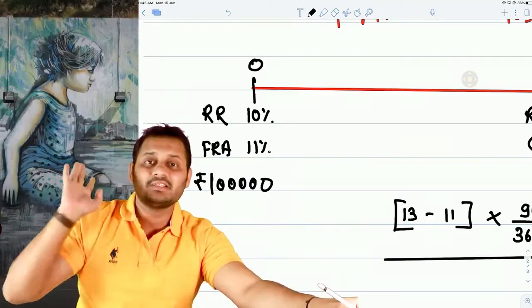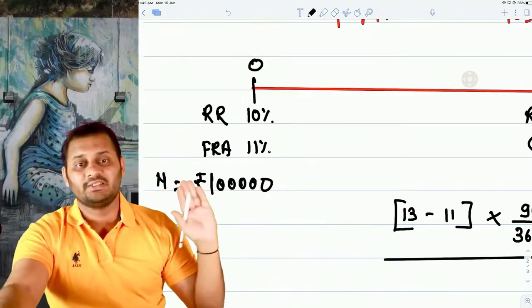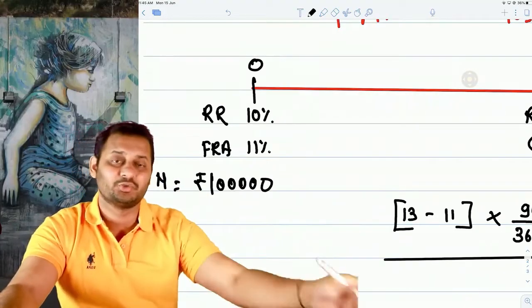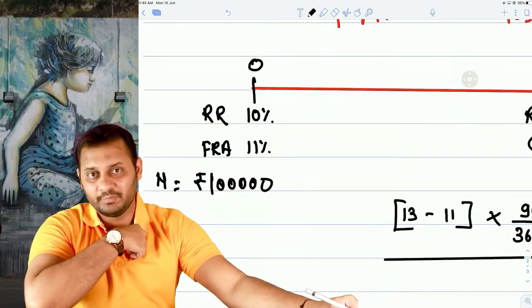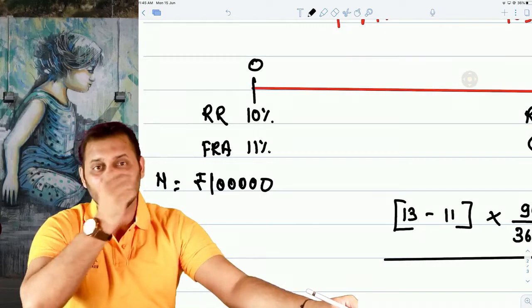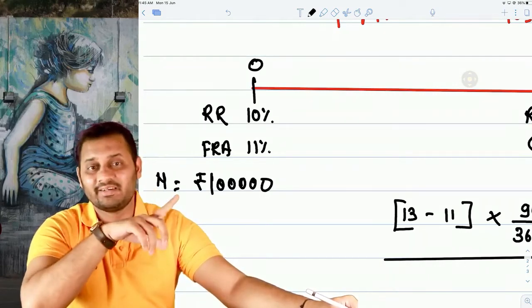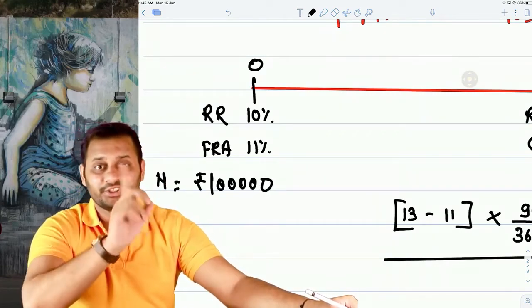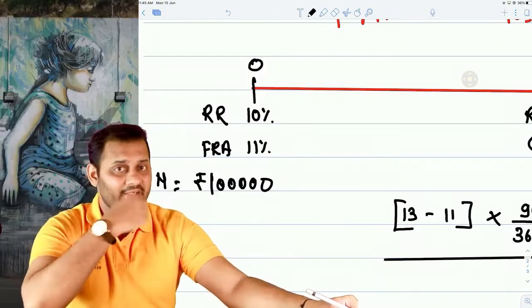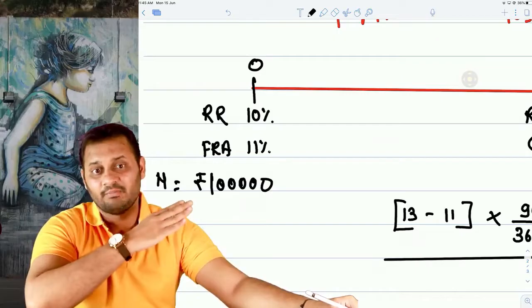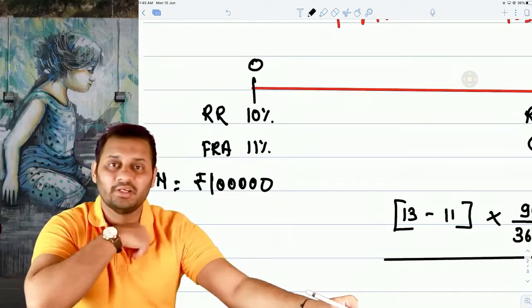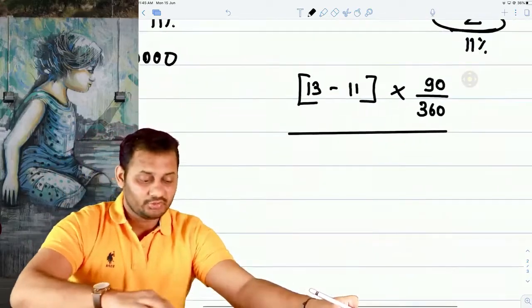Our contract is for 1 lakh rupees, so that's why this is called the notional amount. Why is it called notional? Because you entered into a forward rate agreement with me just to be secure about the interest rate. No principal amount has been exchanged between us. I didn't pay you 1 lakh rupees, you didn't give me 1 lakh rupees. It is just the amount on which the interest will be calculated and paid by me. So that's why it is called notional.